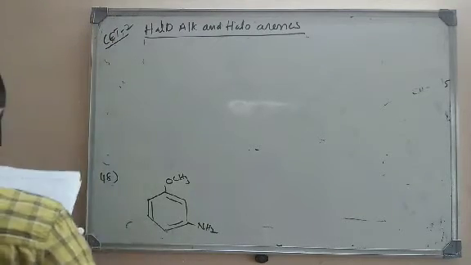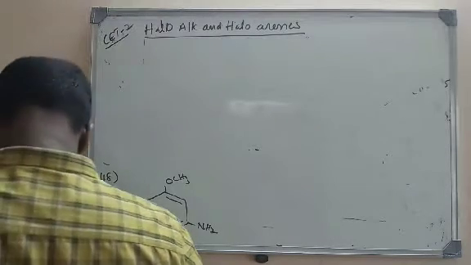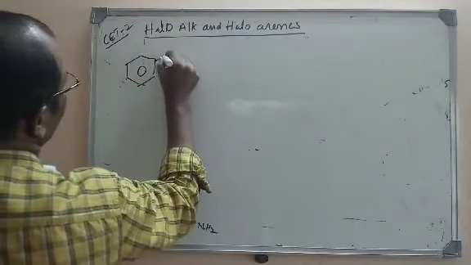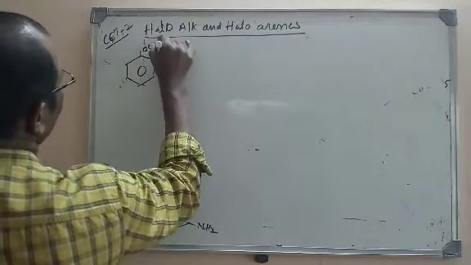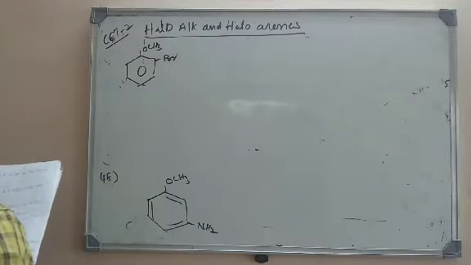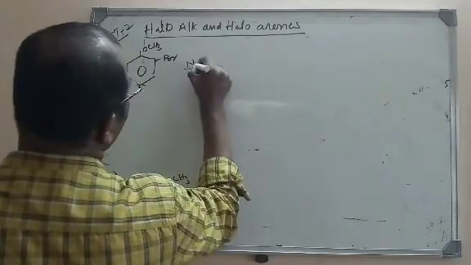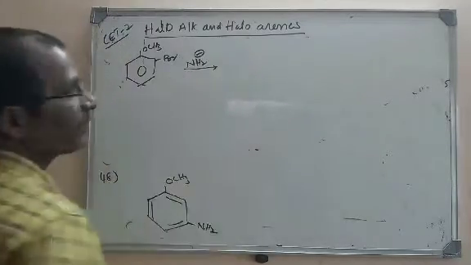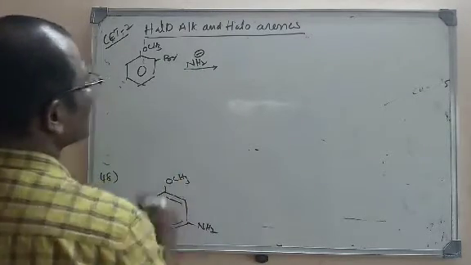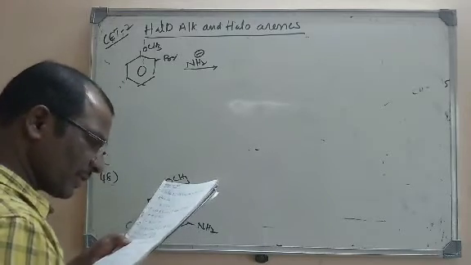First one is ortho-bromoanisole. What are they doing? They are treating with NaNH2 and liquid ammonia. Actually, NaNH2 consists of the NH2 minus ion.